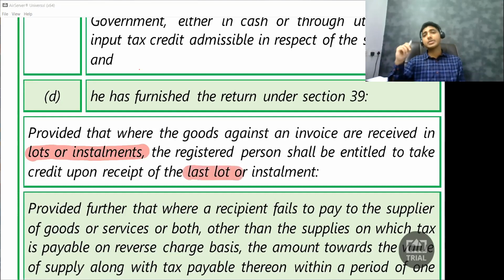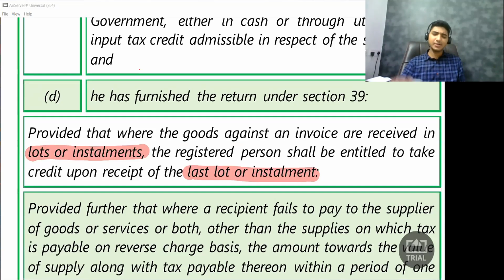So what are they saying? Before I explain, I want you to remember what we studied in the invoice chapter. When goods are sent in installments or lots, you are supposed to give the original invoice along with your last consignment. So that is somewhere related here, but let me give it in a very simple example.